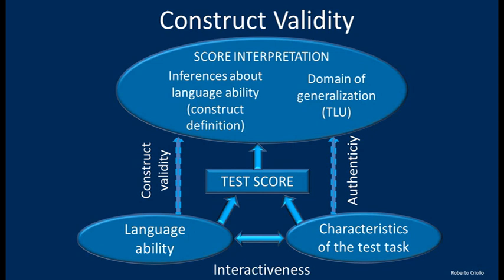That means that the kind of things that I do on my test task should reflect the kind of things that are the elements of language ability. So we can see an interrelation between construct validity, authenticity, and interactiveness, and we are going to talk about interactiveness in a few minutes.